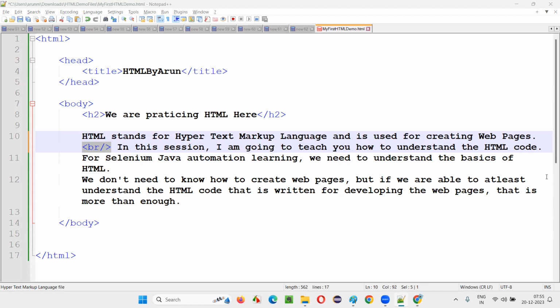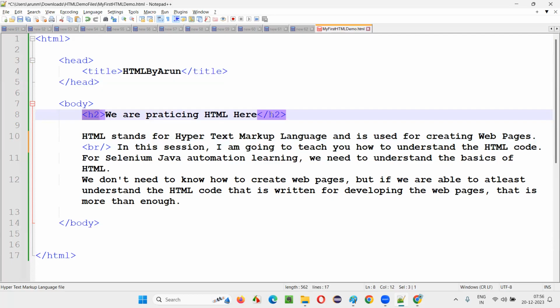Type in the chat box. Self-closing tag. BR is a self-closing tag. SC, you can write if you want. Type your answer. Not all tags are self-closing tags. For example, HTML is not a self-closing tag. It's starting somewhere, ending somewhere. Head is starting somewhere, ending somewhere. Title is starting somewhere, ending somewhere.